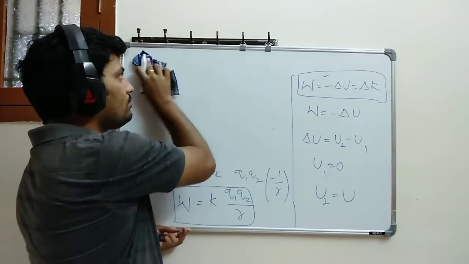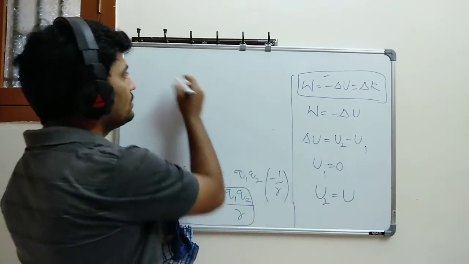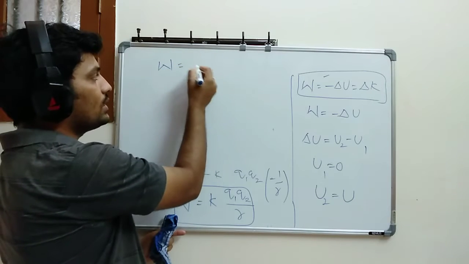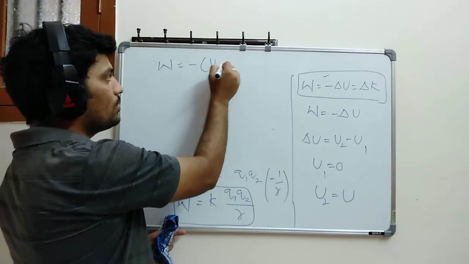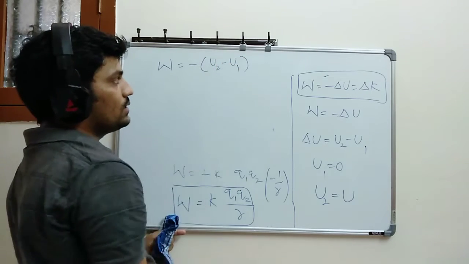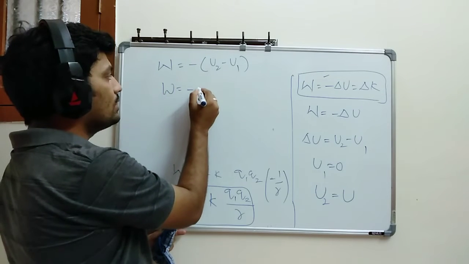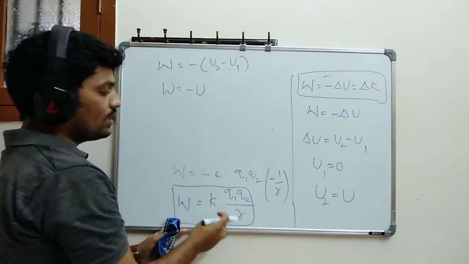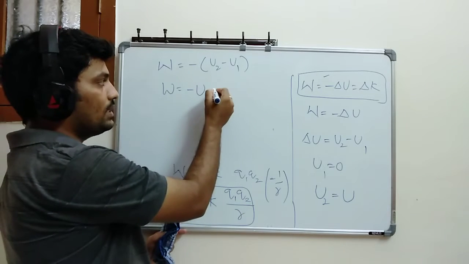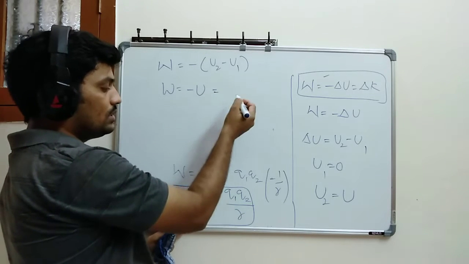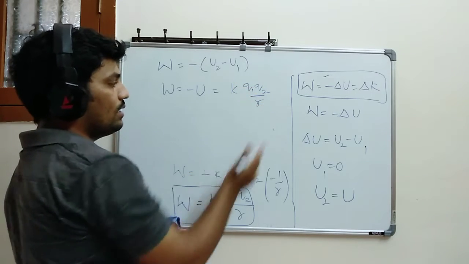Work done is equal to minus delta U, which is U2 minus U1, where U1 is 0 and U2 I am taking as U. Then work done is equal to minus U. You know work done means what can I write? K into Q1 Q2 divided by R.